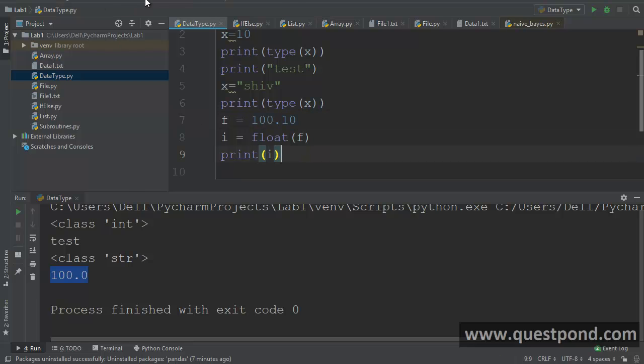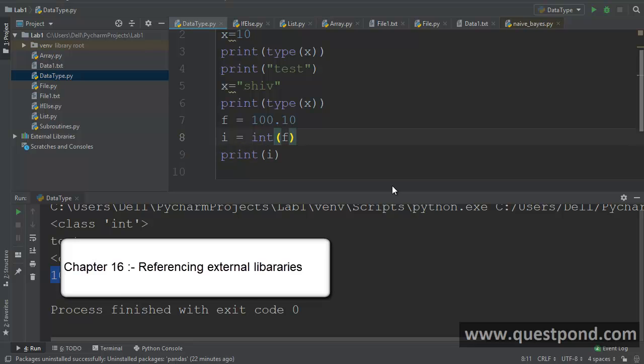So if I go and run this, you can see it is showing me, sorry, this is an int. I'm so sorry. So if you now run this, you can see that it is showing me 100. Why? Because you have cast it to an int, and an int will not take decimals, right? So casting is nothing but a process of converting from one data type to another data type. That is the first thing to remember. And the second important thing to remember is, while you are doing casting, it is possible that you can have loss of data.